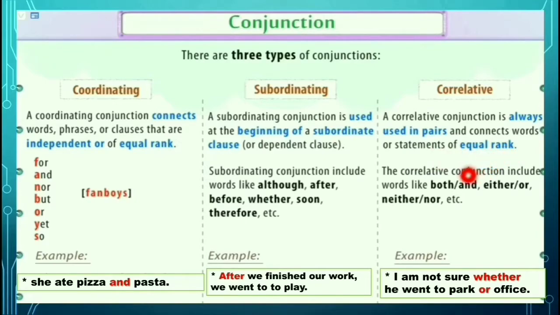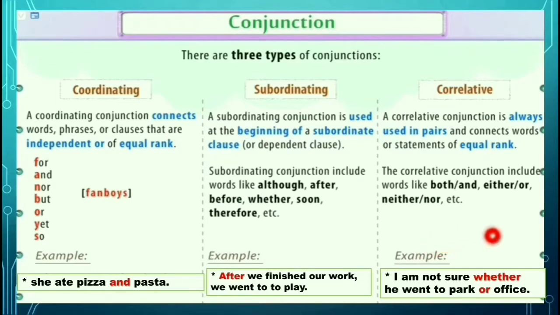The correlative conjunctions include words like both and, either or, neither nor. They are pair words, and connect words or statements which are of equal rank.